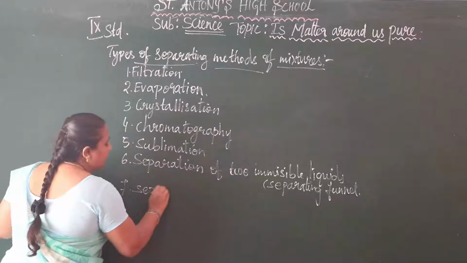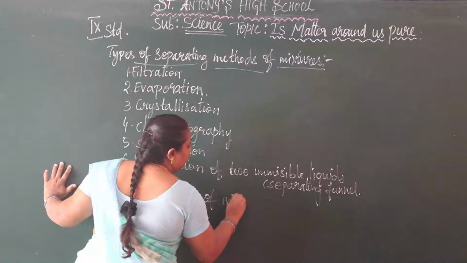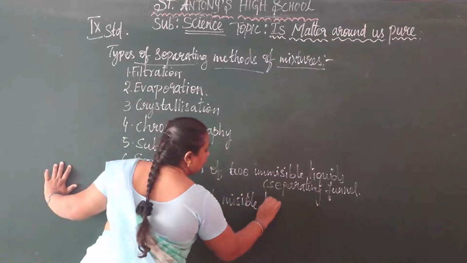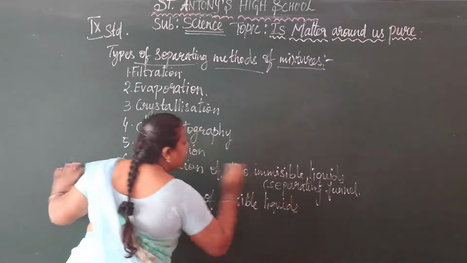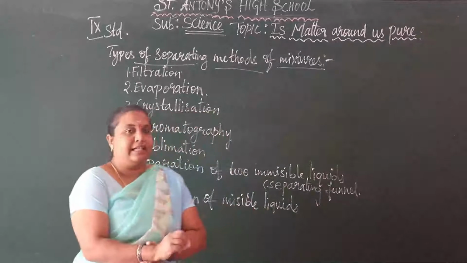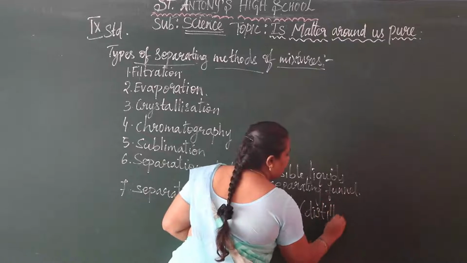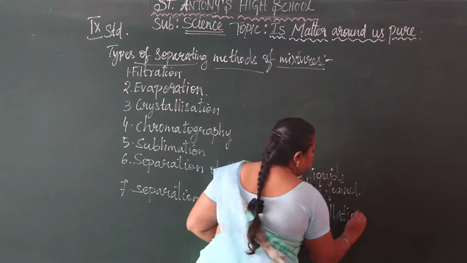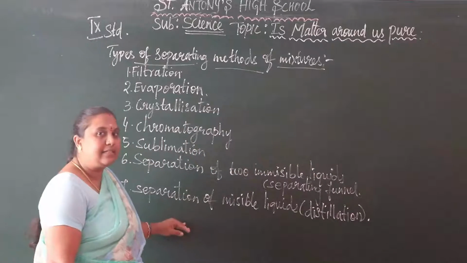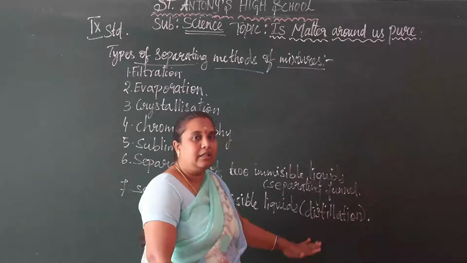Then we have the seventh, separation of miscible liquids, by the method of distillation. Here we have two types of distillation: the normal distillation method and the fractional distillation method, based on the temperatures of the constituents in the mixture.